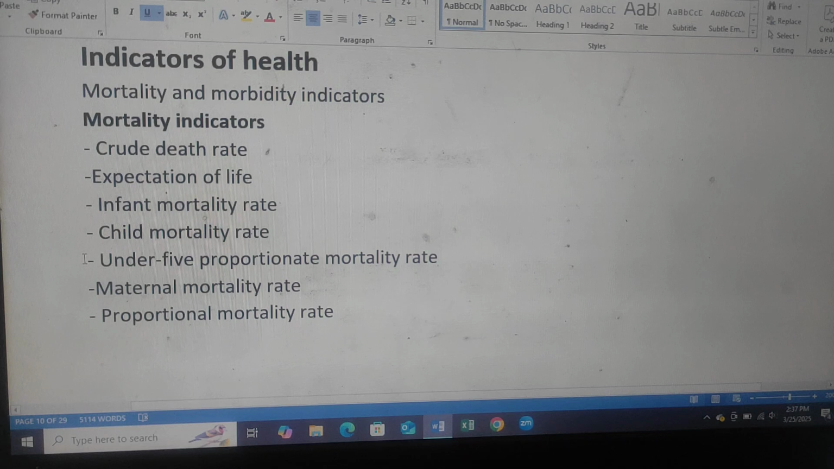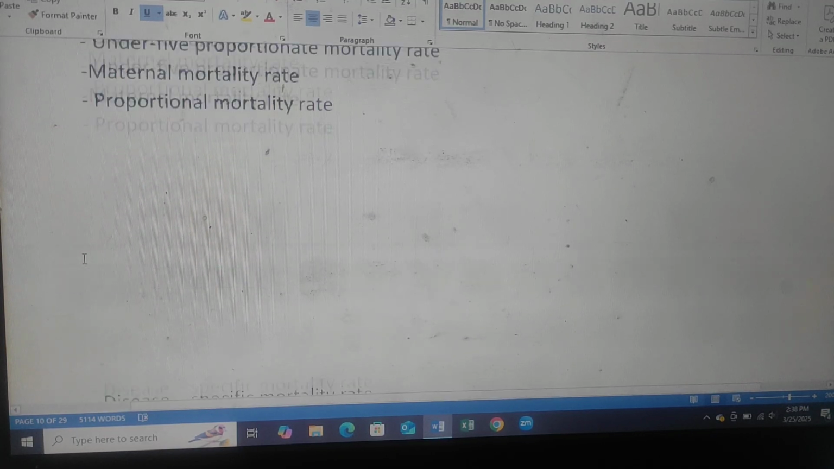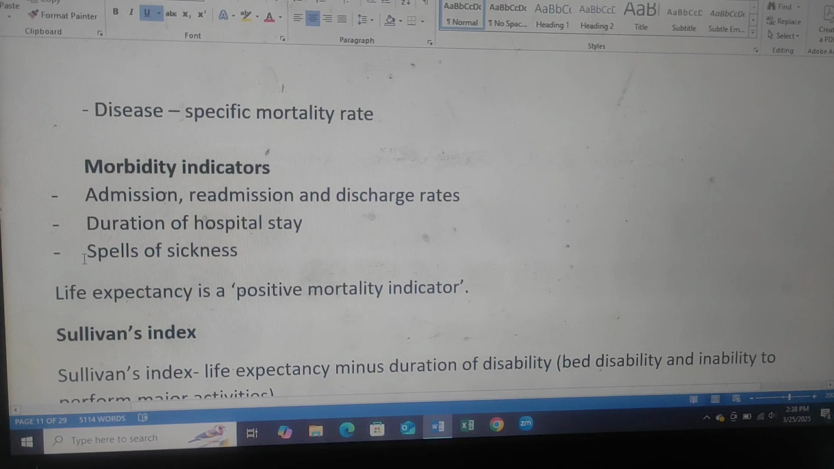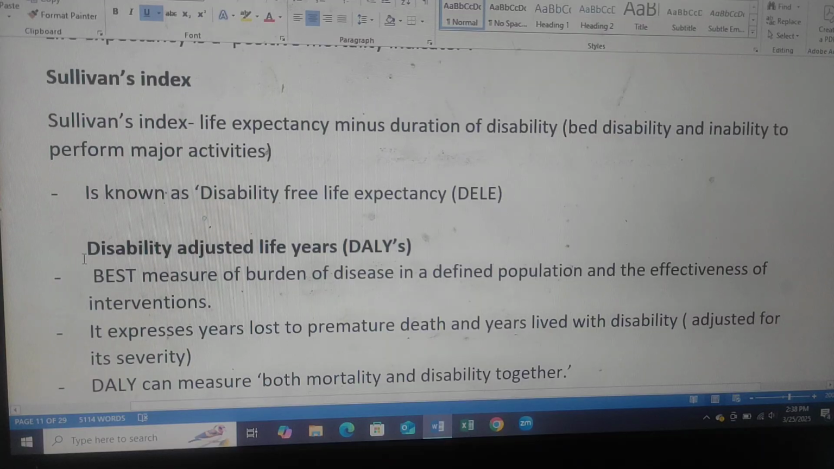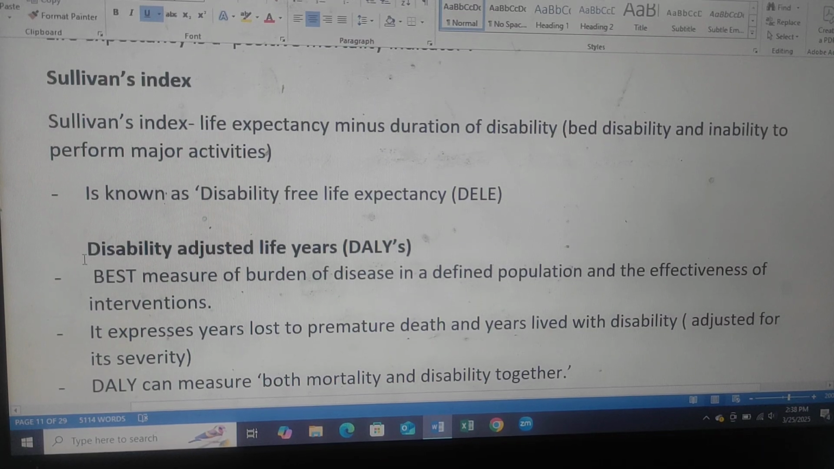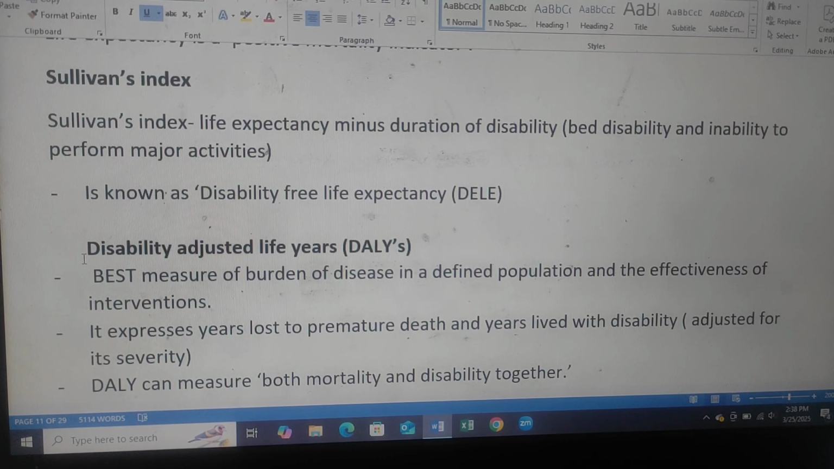Mortality indicators are crude death rate, expectation of life, infant mortality rate, child mortality rate, under 5 proportionate mortality rate, maternal mortality rate, proportional mortality rate, disease specific mortality rate. Morbidity indicators: admission, readmission and discharge rate, duration of hospital stay and spell of sickness. Life expectancy is a positive mortality indicator. Sullivan's index: life expectancy minus duration of disability, bed disability and inability to perform major activities, is known as disability free life expectancy.